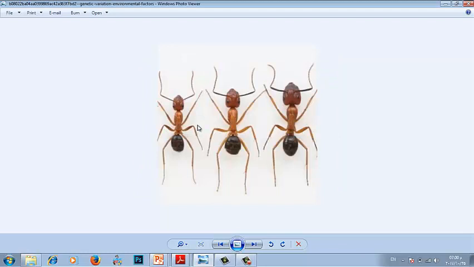Even the ants, when you look at them, you think they are the same, they are similar. They are not similar, they vary. Can you see the antenna of those ants? There is variation in the shape of the antenna, and even the shape of their back, and even the shape of the legs. There is variation.